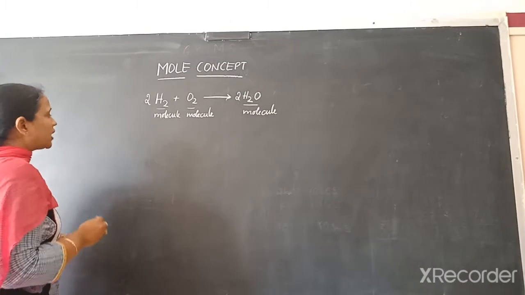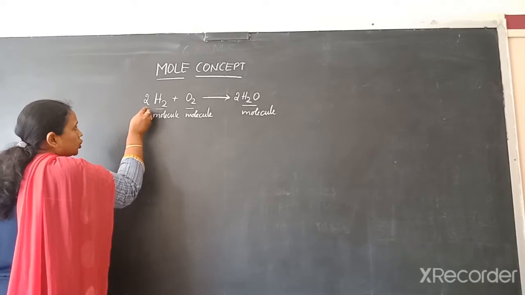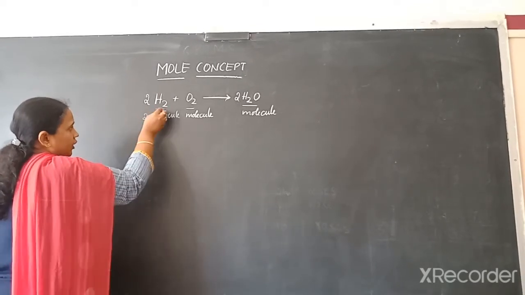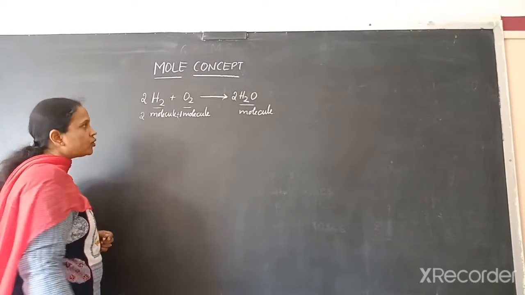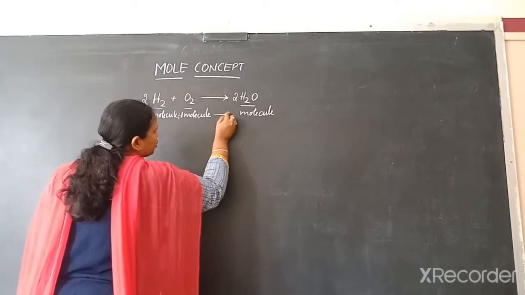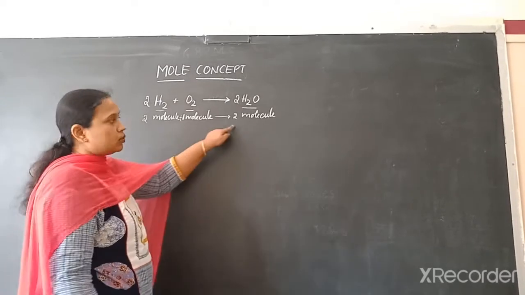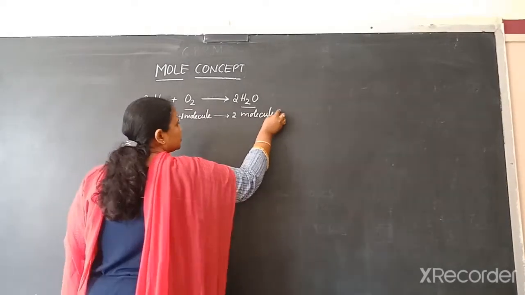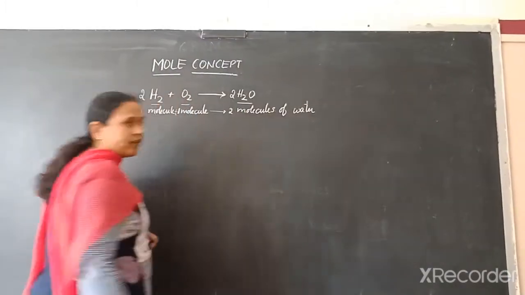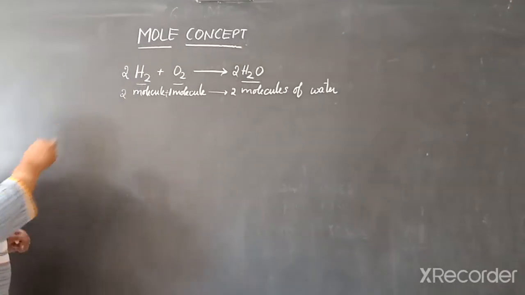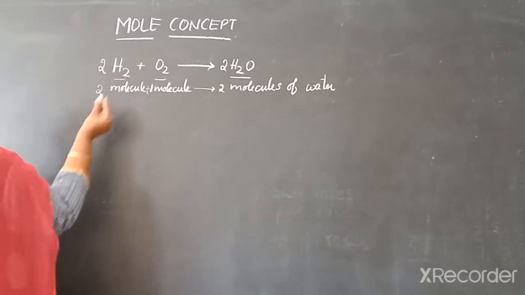Now, what is the quantity of these molecules in this equation? 2 molecules of hydrogen when it reacts with 1 molecule of oxygen gives rise to 2 molecules of water, that is 2H2O.